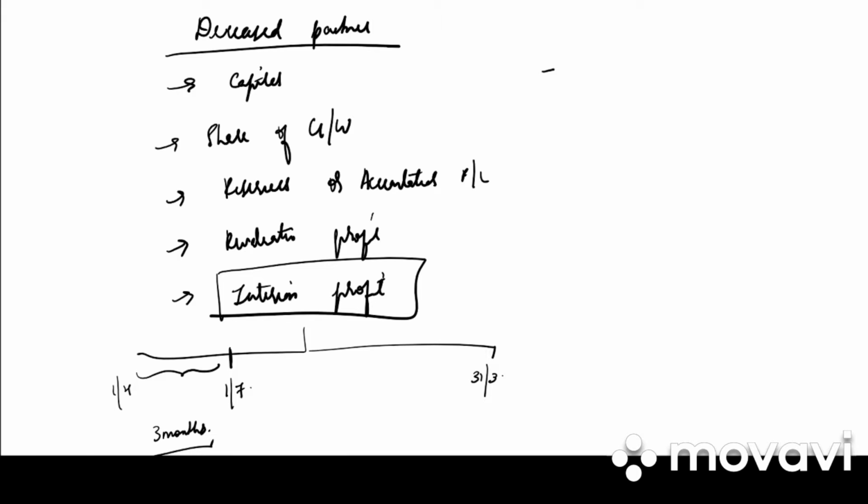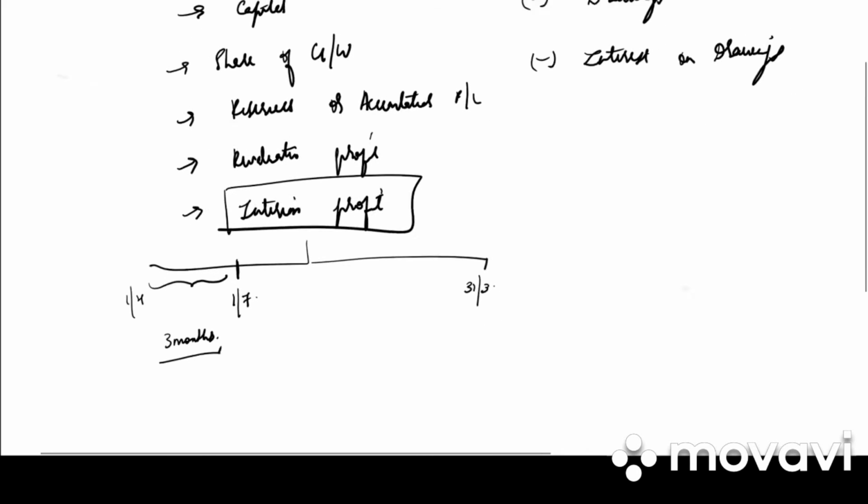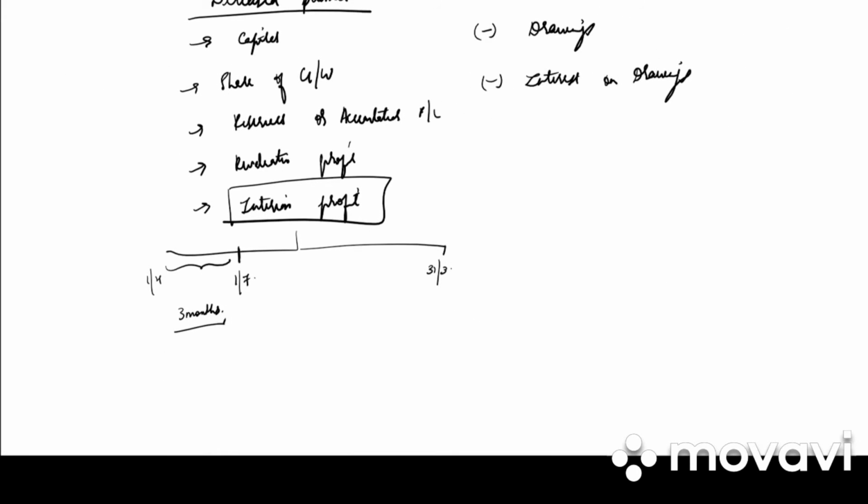And what will be deducted from the deceased partner? It will be his drawings and also his interest on drawings. Clear? So these are the things the deceased partner would be taking, and these would be deducted from the deceased partner.